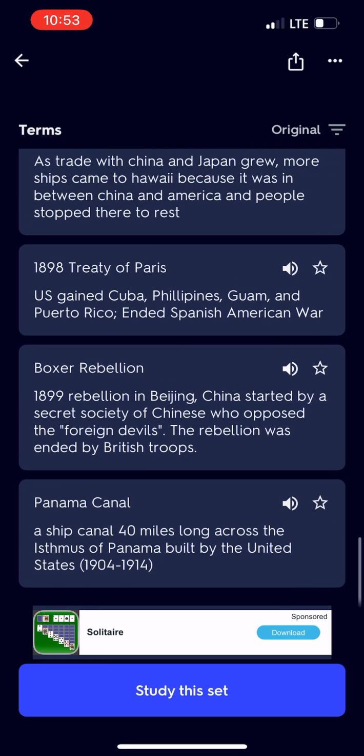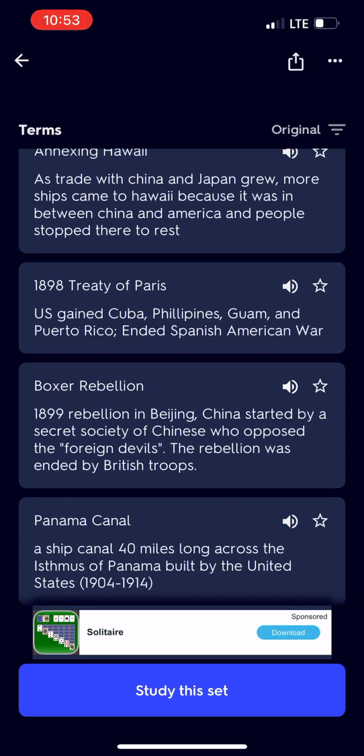Boxer Rebellion. 1899 rebellion in Beijing, China started by a secret society of Chinese who opposed the Foreign Devils. The rebellion was ended by British troops. Panama Canal. A ship canal 40 miles long across the Isthmus of Panama built by the United States.